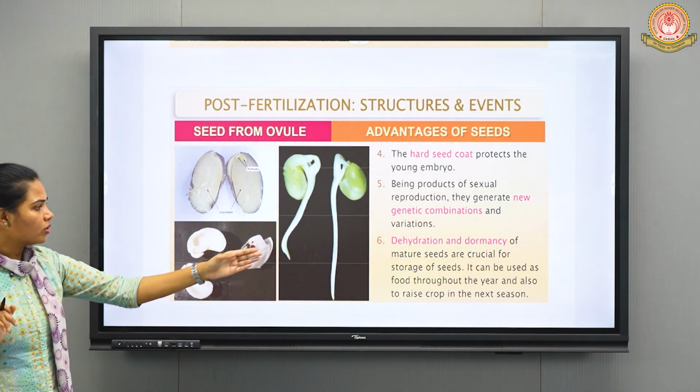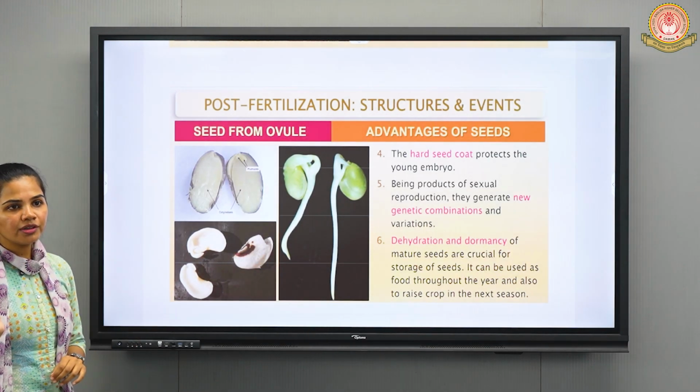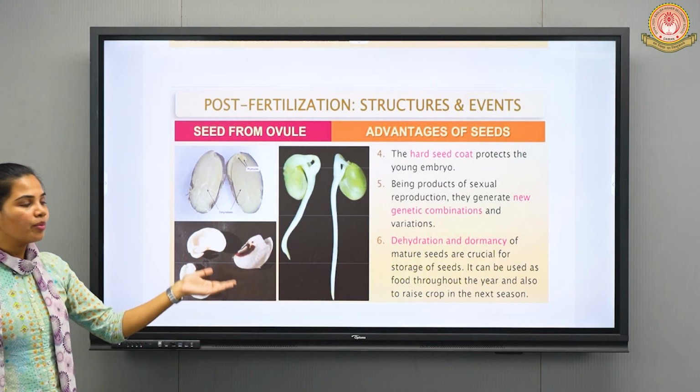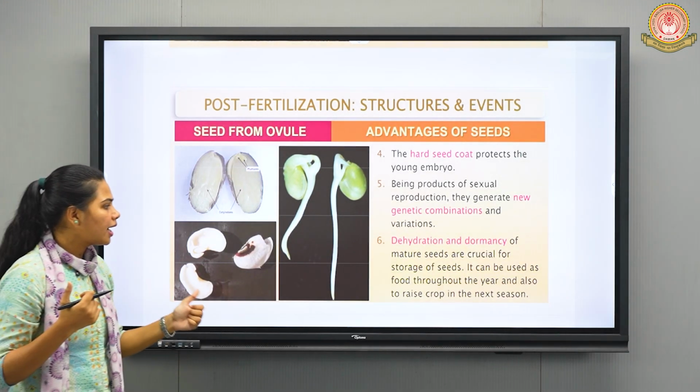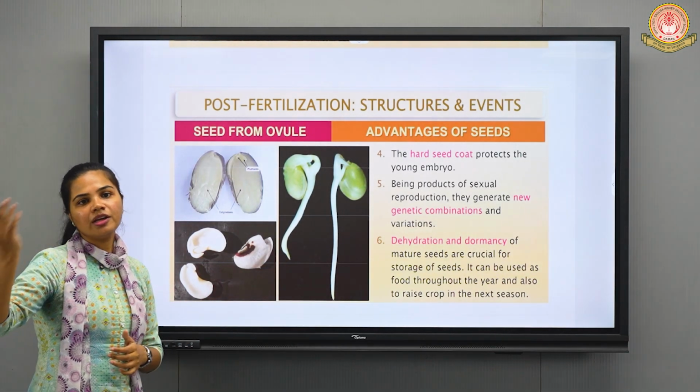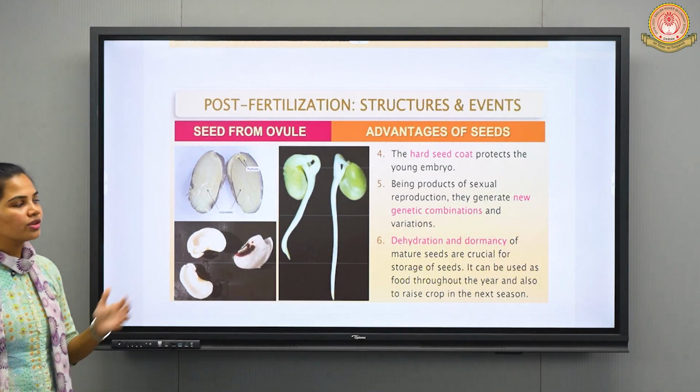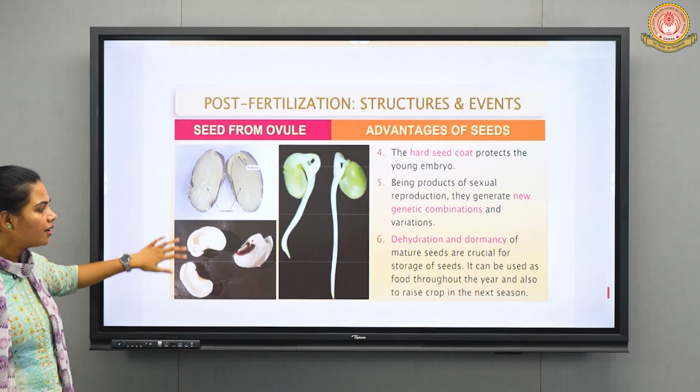So that they can also be used as food throughout the year, right? By which methods? By dehydration and by dormancy. And also we can raise the crop in another season, the next season. So this also becomes an advantage. Fine. Okay.